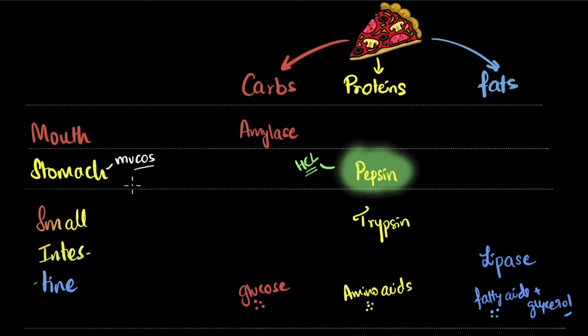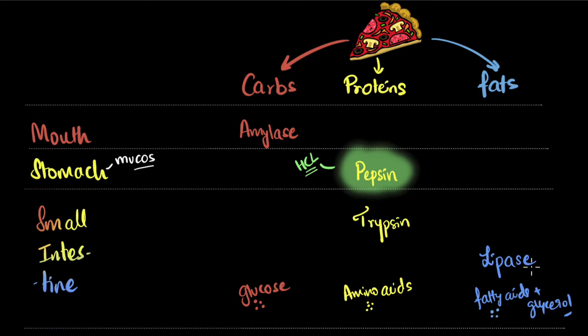Now this means the food that enters from the stomach into the small intestine is very acidic. That causes a big problem because all the enzymes inside the small intestine do not work in the acidic medium. They require a basic medium. So that's problem number one. But there's a second problem. Remember, till now fats have not been broken down. And fats are large molecules.